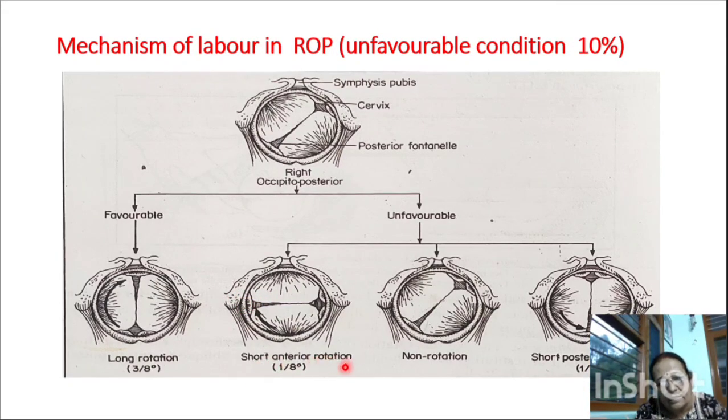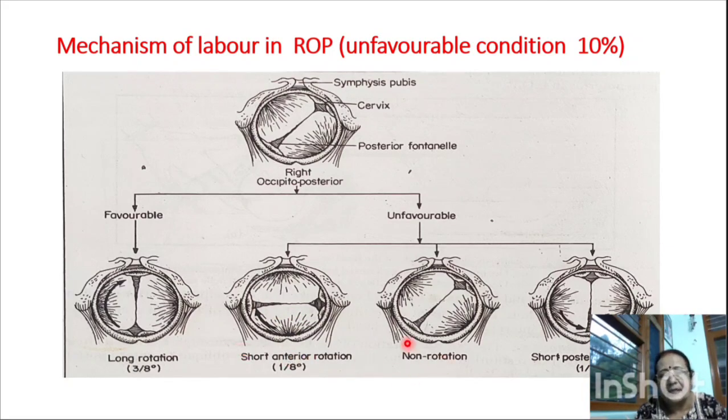So the short anterior rotation is 1/8 in circle, and descent and engagement occur throughout, and it descends in the same condition to the pelvic floor. And when the head has reached the ischial spine, it will not rotate, and that is known as the deep transverse arrest.